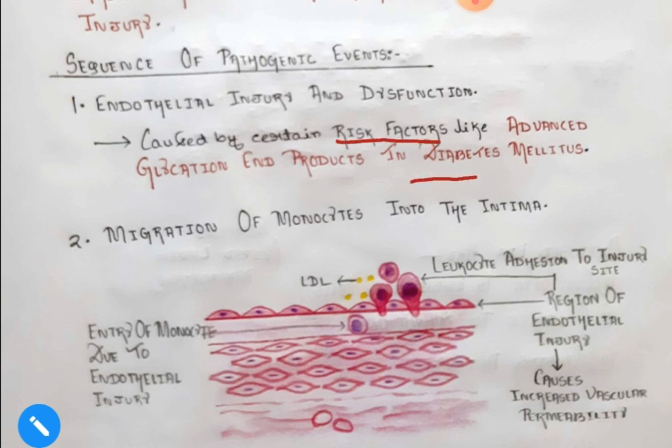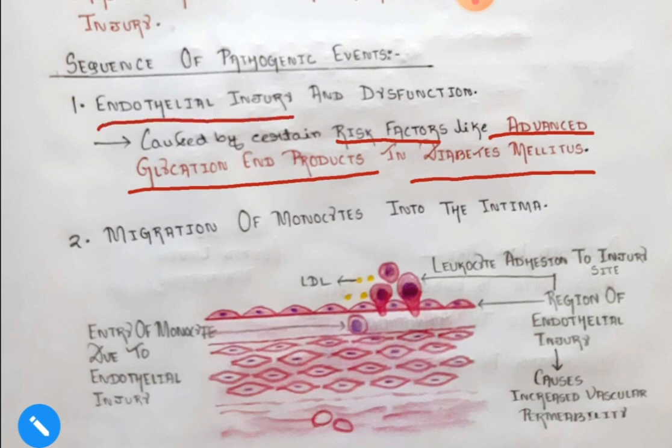So in diabetes mellitus, in the pathogenesis, we had read about the advanced glycation end products. To know further about this, you can see my previous video about the chronic complications. The advanced glycation end products release certain cytokines and growth factors. These cytokines and growth factors are the reason for endothelial injury. So in diabetes mellitus, due to the advanced glycation end products, there is endothelial injury, and this endothelial injury will cause migration of the monocytes into the intima.